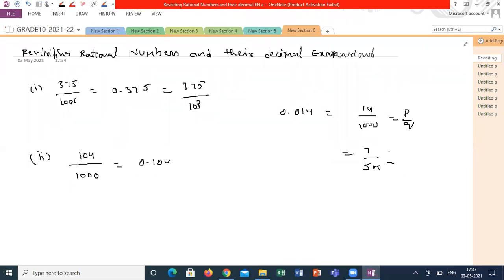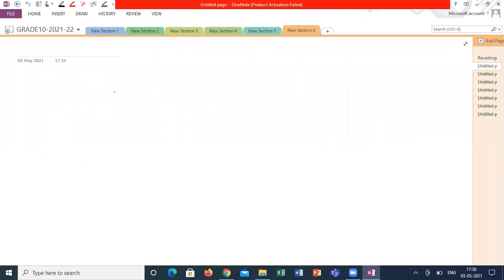But are all decimal numbers rational numbers? There are some decimal numbers. Suppose I am taking 10 by 7, is it possible to express this in decimal form? We need to take some considerations here. What are the considerations I have to take here?